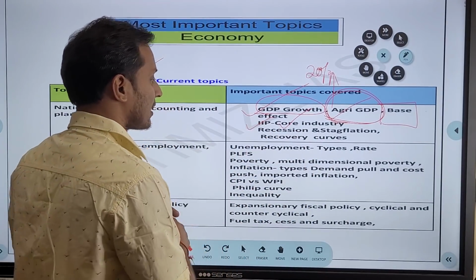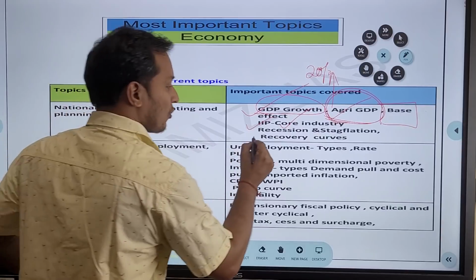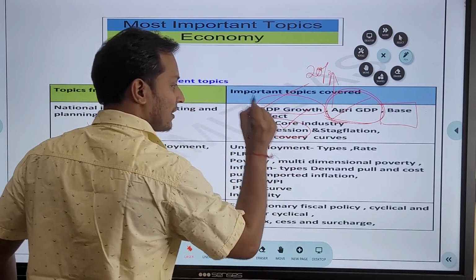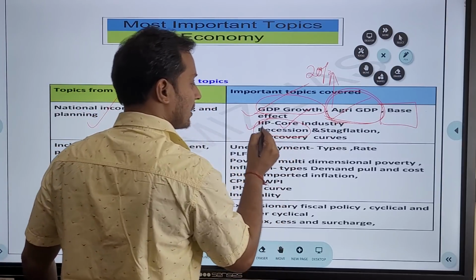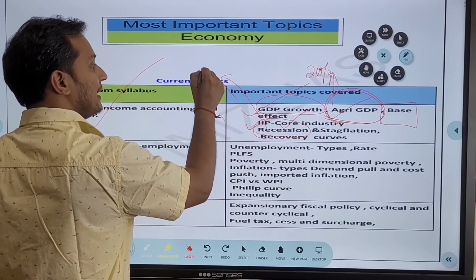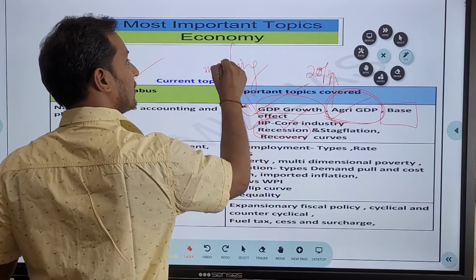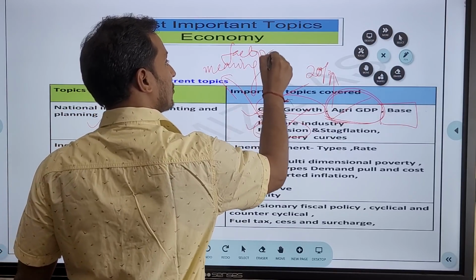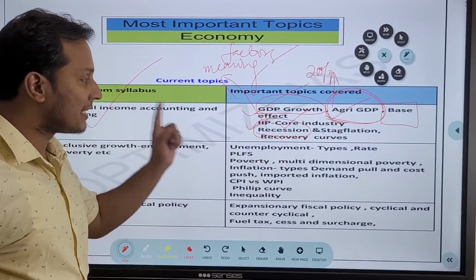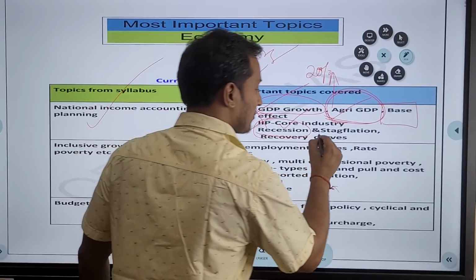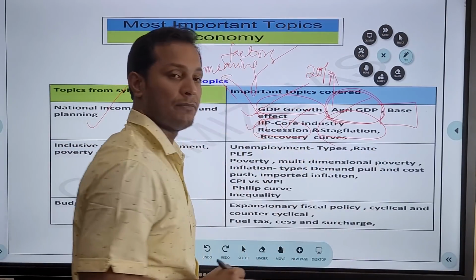Then, guys, another question that can come from this chapter is on the concept of recession. They can ask you what is the meaning of recession, or what are the factors which are leading to recession, guys. And related to recession, there is a concept called stagflation. Stagflation means what?